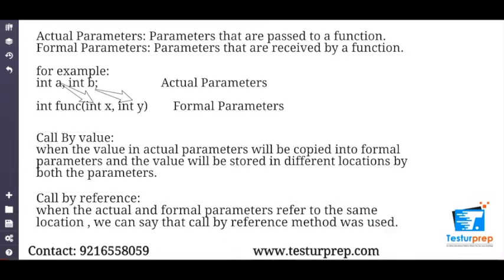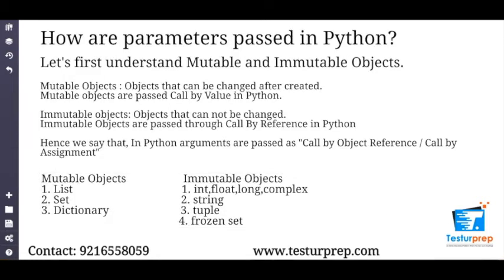Now that we've understood what call by value and call by reference is, let's see what kind of methodology Python follows. In order to understand how parameters are passed in Python, let's understand what mutable and immutable objects are. Mutable objects can be changed after creation, whereas immutable objects cannot be changed. So the mutable objects are called by call by value in Python, whereas immutable objects are called by reference.